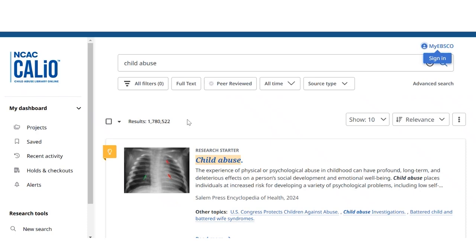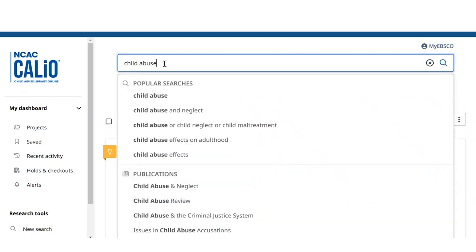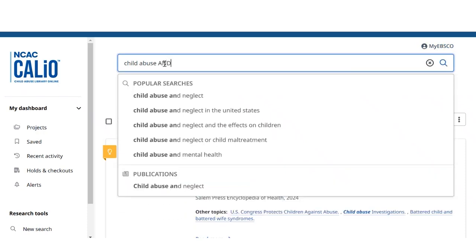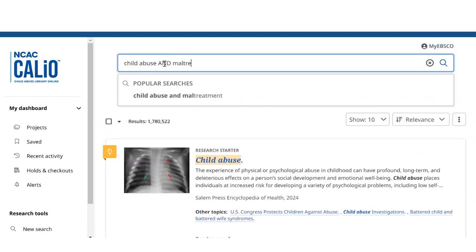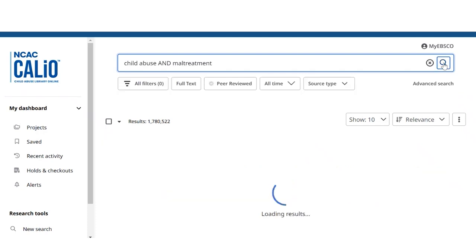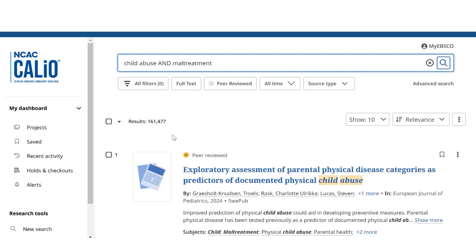So in order to pare this down a little bit, we will use the word and join it with another search term, maltreatment. When Calio now performs this search, it's going to look for both child abuse and maltreatment in the article itself. This should cut down our results considerably, and it does. If you see now, 161,477.